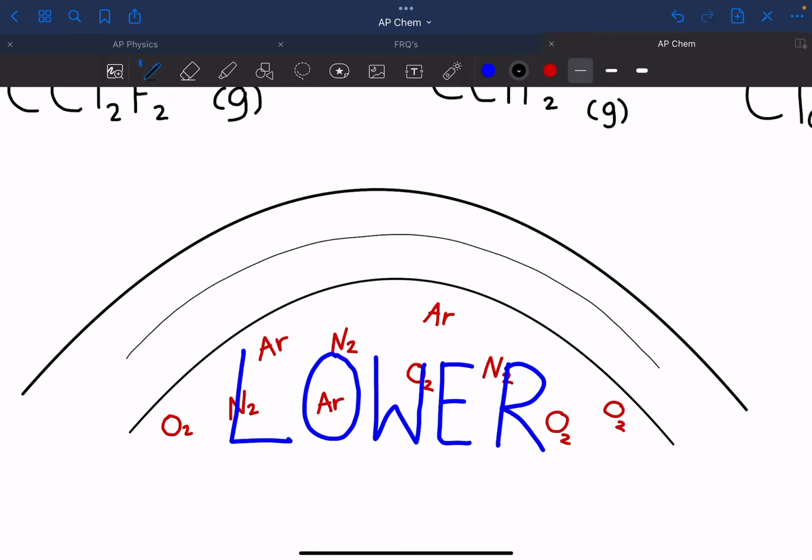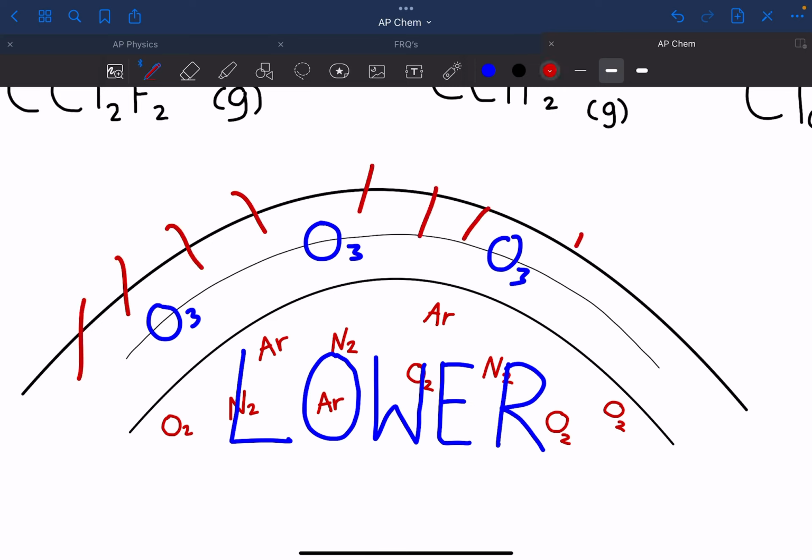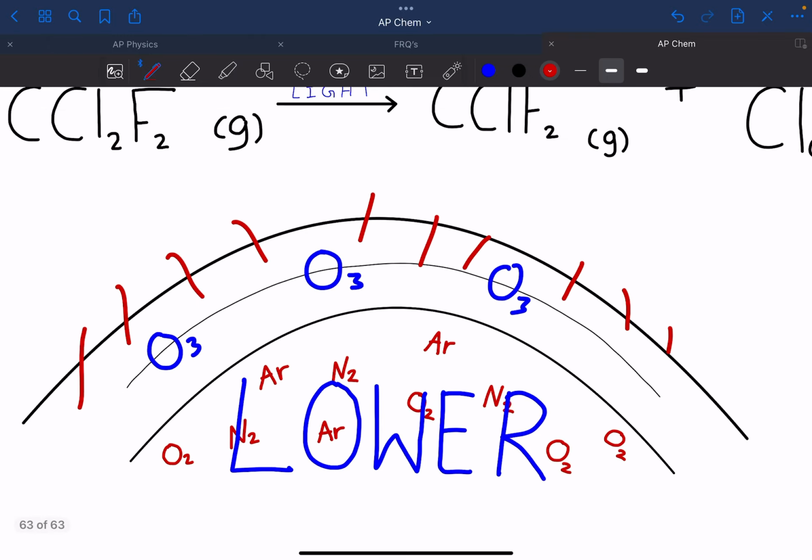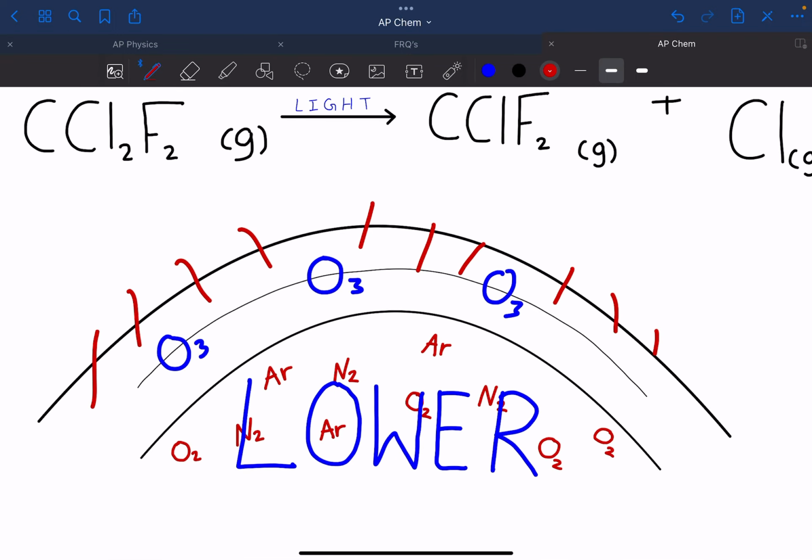In our upper atmosphere, we do want O3. It is desirable, and the reason that we want O3 is to protect us from ultraviolet radiation. Without O3 in our upper atmosphere, all the radiation would reach Earth, damaging humans and animals and everything. So now let's look at the production of chlorine and how it affects this decomposition of O3.